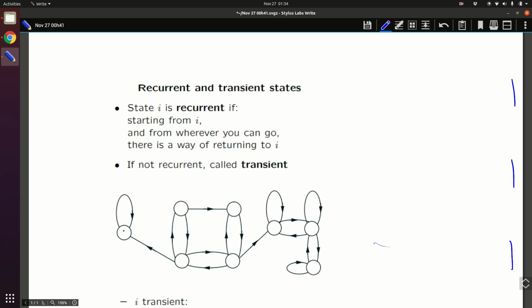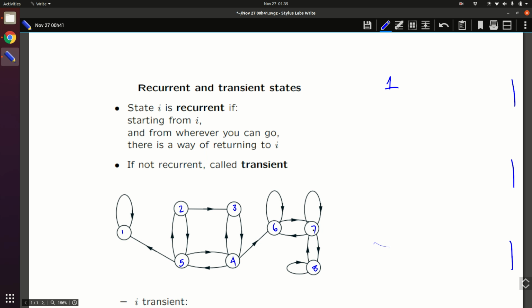So look at this example. Let's name these nodes 2, 3, 4, 5, 6, 7, 8. Now there is a concept of a recurrent state. What that means is, if you start from i, no matter where you go, you will always have some way of returning to i. That means there is no chance that it will go to some state from where you can never return. Such a state is called a recurrent state. For example, if you start at 1, the only way is to remain here always. So state 1 is recurrent.